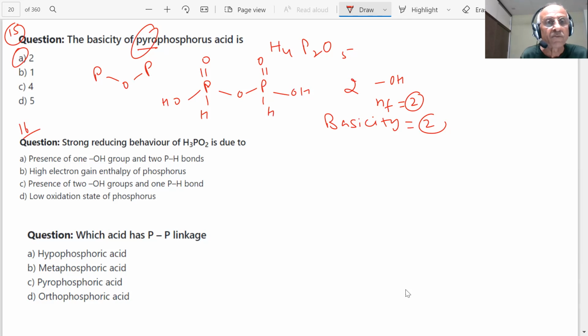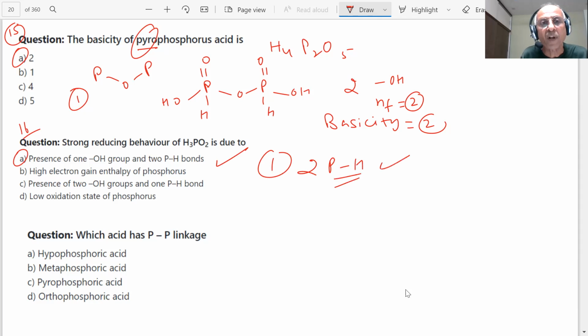It should be presence of one OH group and two P-H bonds. The strong reducing nature is due to presence of two P-H bonds, students, because they will break and hydrogen will be available and it will become a good reducing agent.